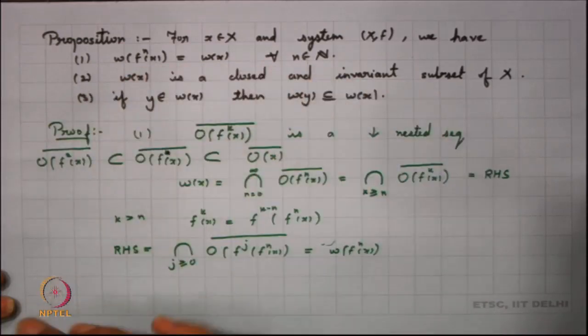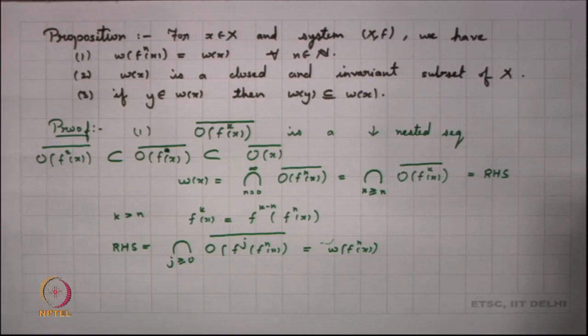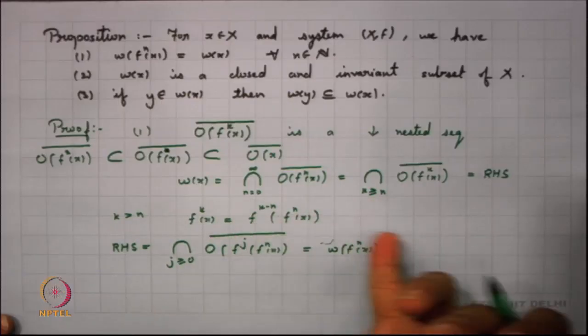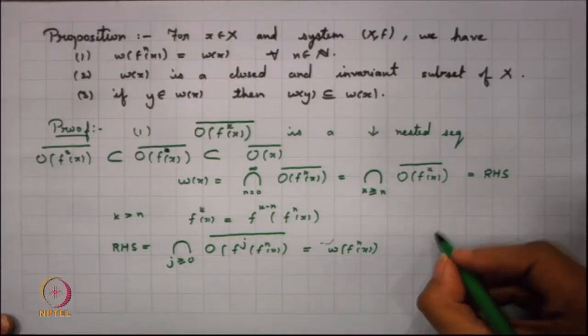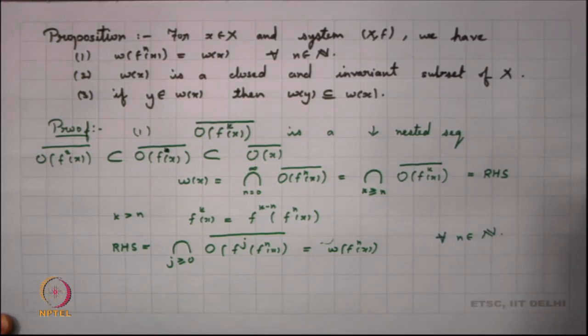Whether you start from stage 1 or you start from stage n, you get the same limit set. This is true for every n, because our n was arbitrary, so this is true for every n in the natural numbers. You can start with anything here.